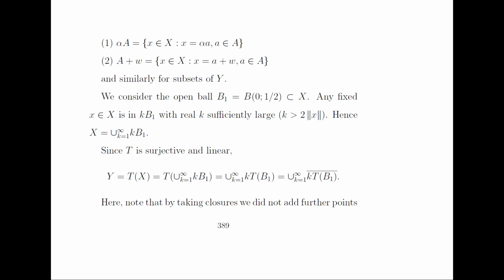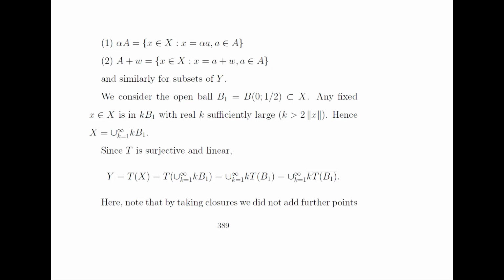Similarly, for subsets of Y, we consider the open ball B1 about the point 0 with radius half. Any fixed x belongs to k times B1, which is a bigger ball, a scalar multiple with sufficiently large k such that k is greater than 2 times norm x. Hence X is the union of all those balls.